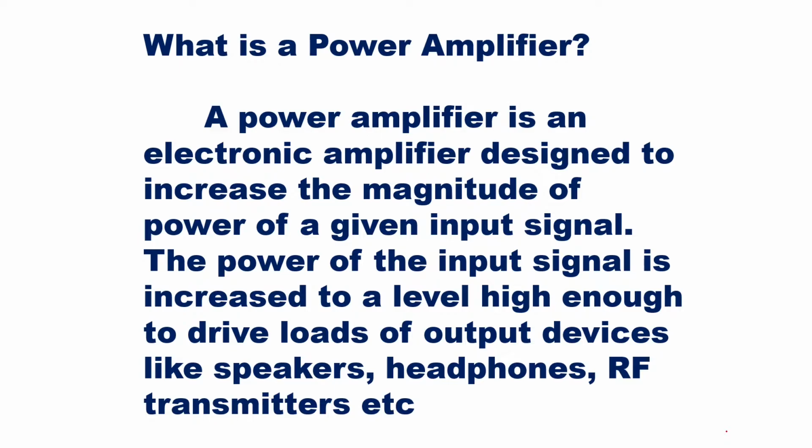Now these power amplifiers can be classified as class A amplifier, class B amplifier, class AB amplifier, class C amplifier, class D amplifier, and so on.